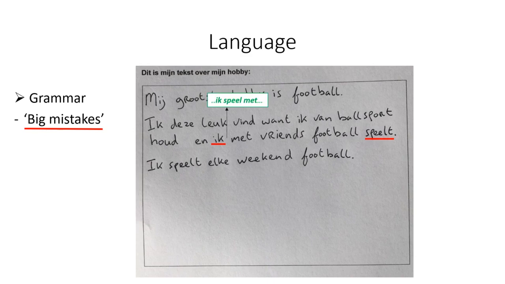And there we immediately see the second mistake that is inside the verb. When you have the ik form, there should not be a T. It should be ik speel and not ik speelt.